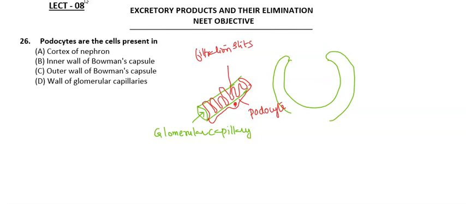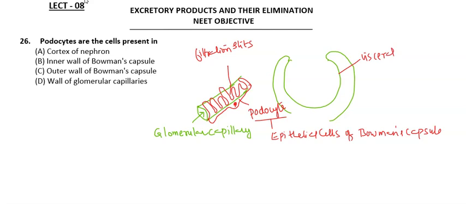These podocytes are nothing but the epithelial cells of Bowman's capsule, located in the Bowman's capsule. This is the inner lining, which we call the visceral epithelium, and this one is the parietal epithelium of Bowman's capsule.